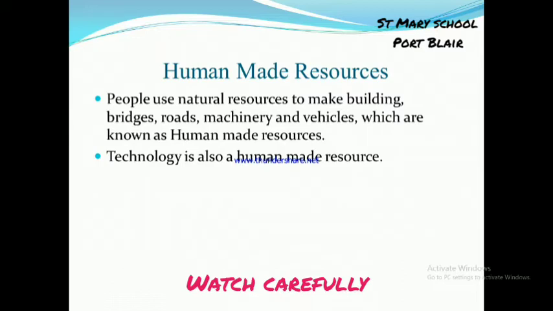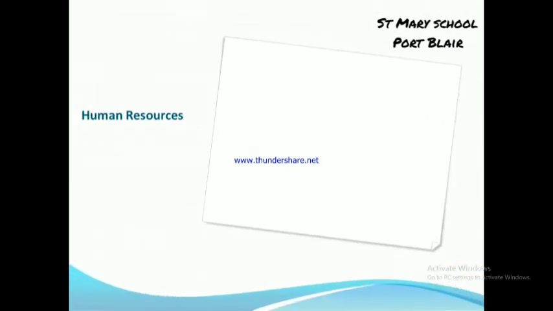Next, human-made resources. People use natural resources for making buildings, bridges, roads, machinery and vehicles, which are known as human-made resources. Technology is also a human-made resource. See, by using technology, we are extracting the resources. So who is preparing the technology? People. So technology is also a human-made resource. It is clear.